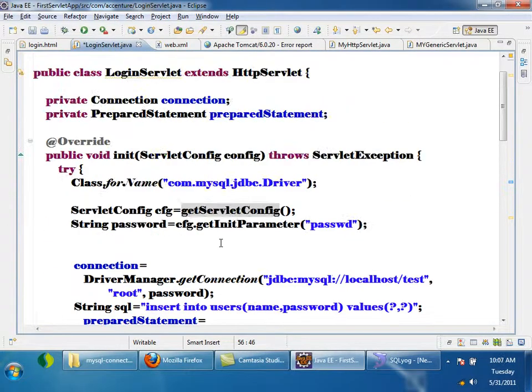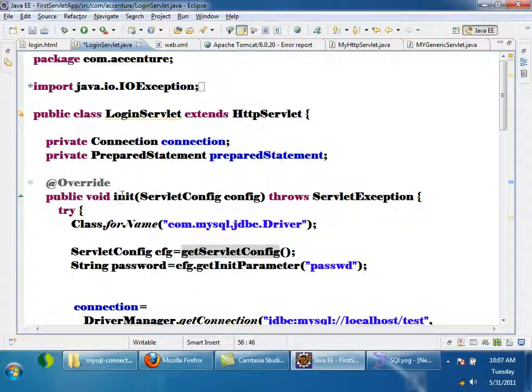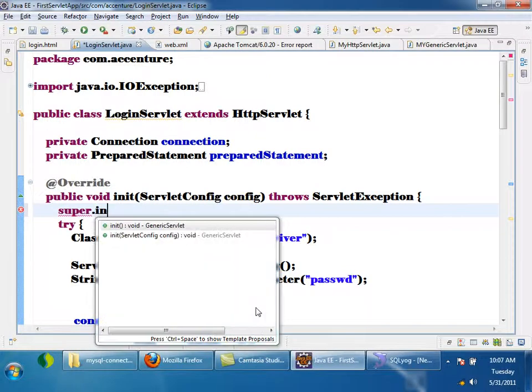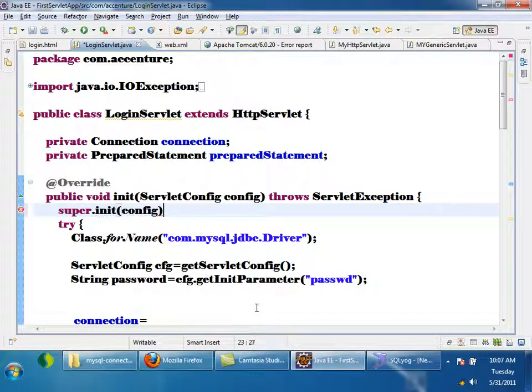So if I override the init method which is taking servlet config as parameter, I should call super.init and pass the config object, right? If I call super.init, then the init method present in the super class, the generic servlet, also will be called. Now everything should be fine, right?